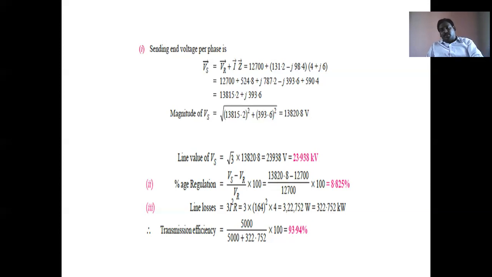In a three-phase system, always first calculate the per phase voltage value, but express it as a line value if they ask for it. Percentage regulation can be determined on a per phase basis, with Vs and VR in per phase values. Line losses must be considered as 3 I square R for a three-phase system, since there are three conductors. Finally, transmission efficiency is power delivered over power input, where power input means power delivered, the output, plus losses. Like this, we will do the problem. Thank you.